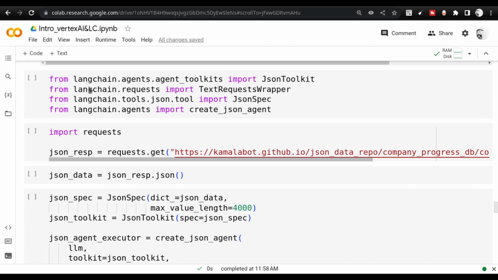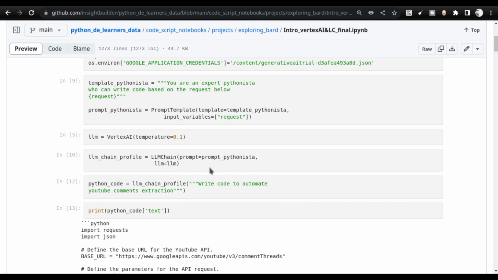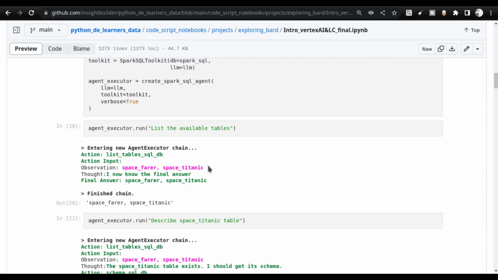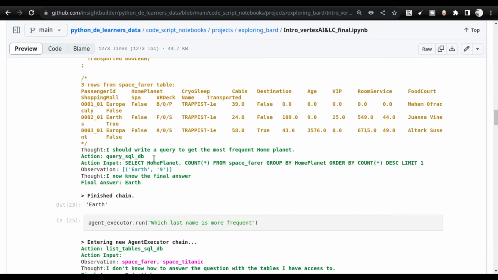So let me go to the Jupyter, to the GitHub repo. The GitHub repo also has all the answers. So once I store it, it will get all the answers.